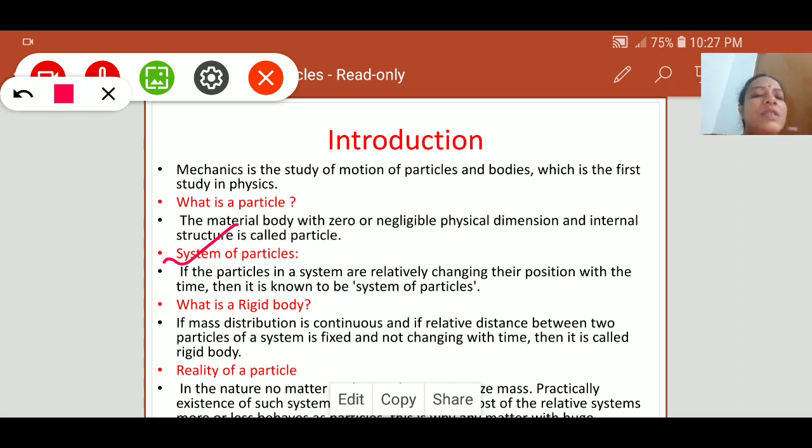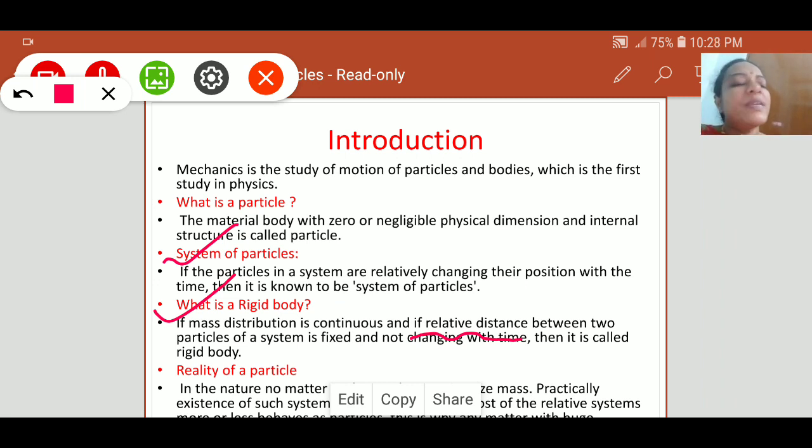Similarly, if the particles are rigid, that is known as a rigid body. What is a rigid body? If mass distribution is continuous and the relative distance between two particles of a system is fixed, not changing with time, that is a rigid body. That is the difference between a system of particles and a rigid body.